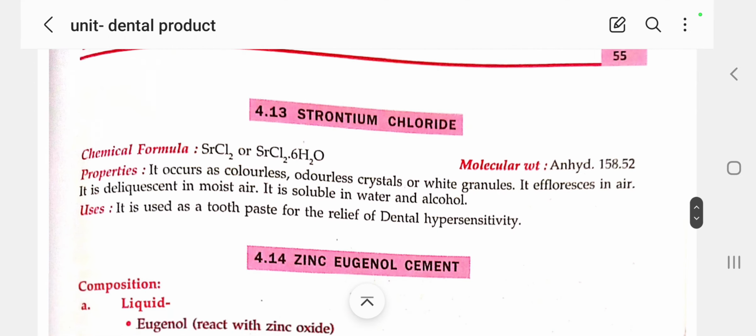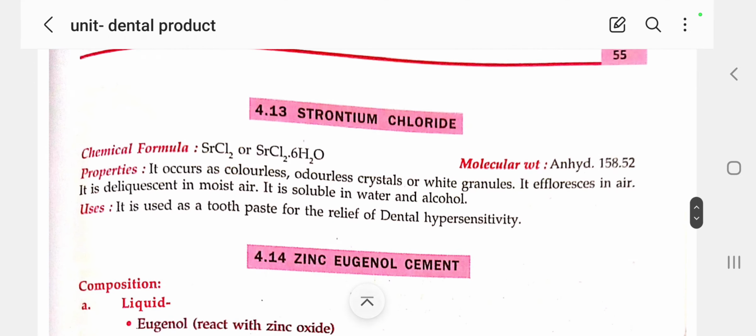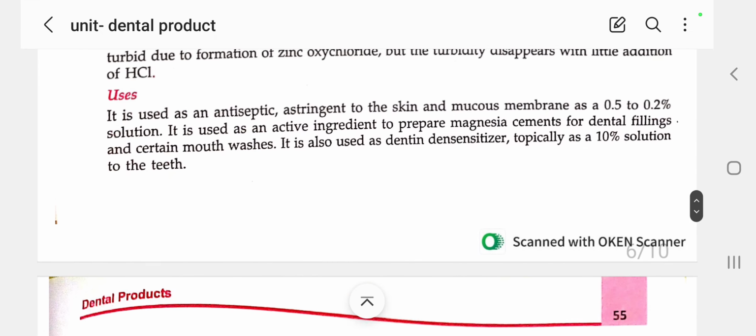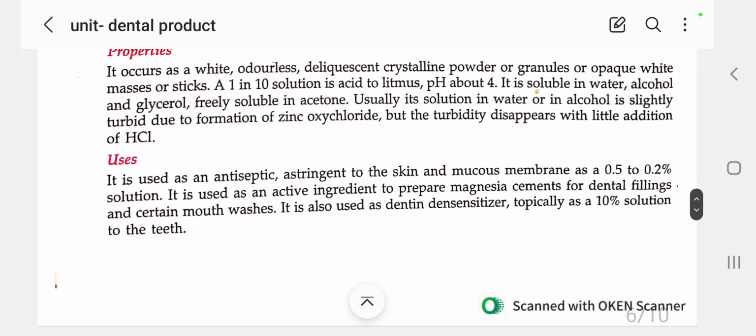Next we'll see about strontium chloride. So these two pharmaceutical inorganic substances are used as an antiseptic and astringent, and may also be used in some dental fillings and as a main active ingredient for mouthwash also.